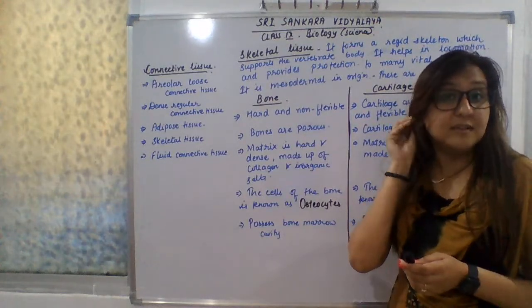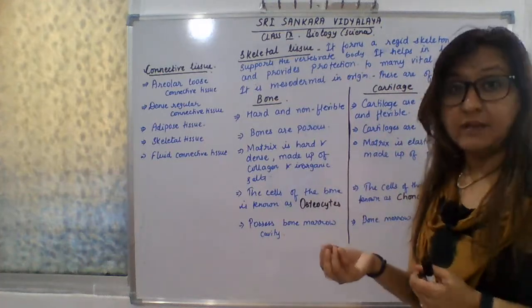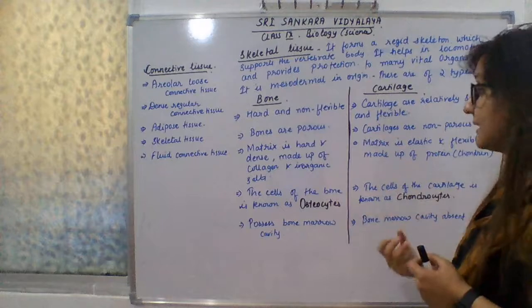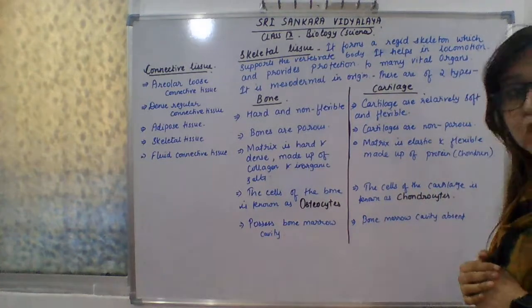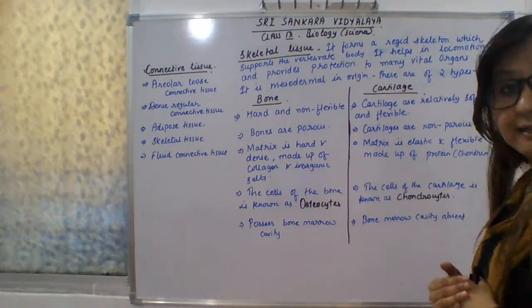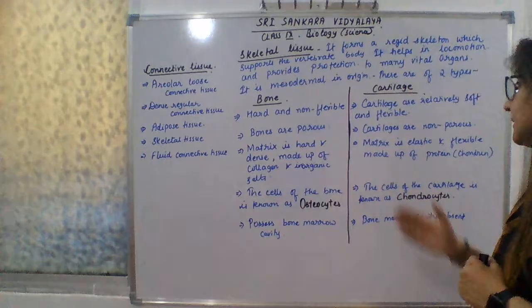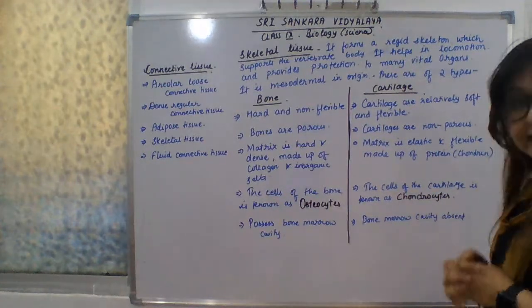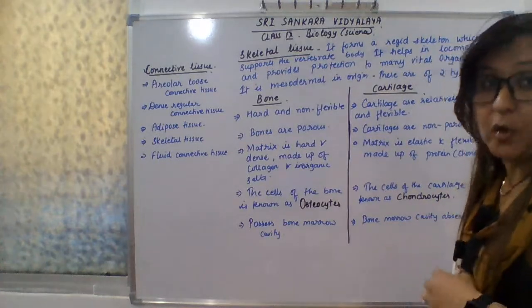Ears are made up of cartilage. It is relatively soft and easily movable. It is flexible. Bones are porous in nature, whereas cartilages are non-porous. Now the bone matrix is hard and dense, made up of collagen and inorganic salts. Here the matrix is elastic and made up of protein. Protein is also called chondrin.